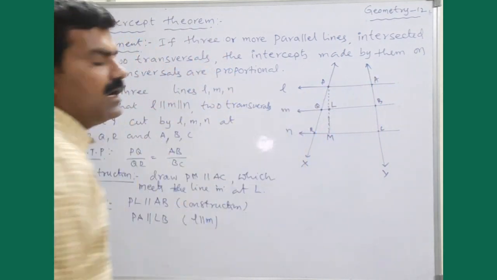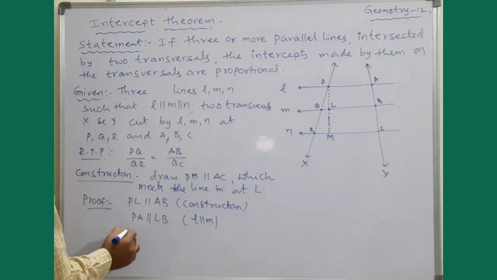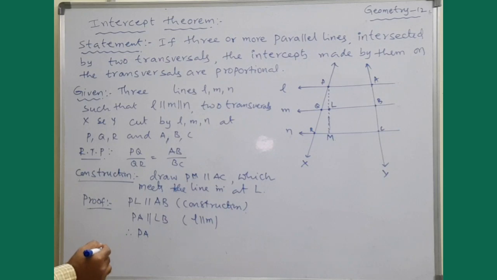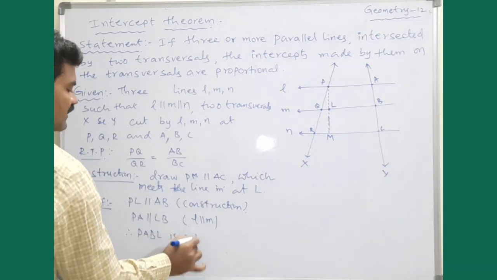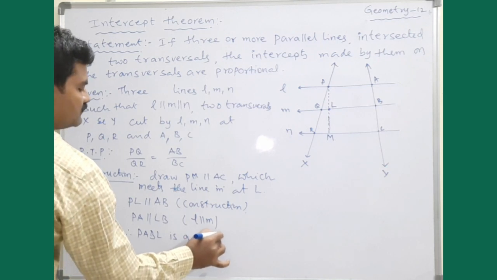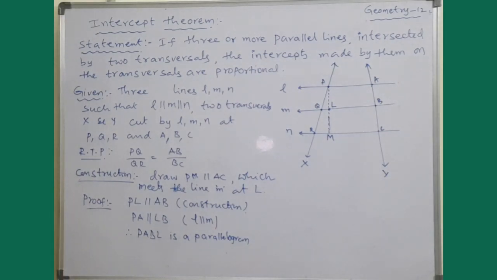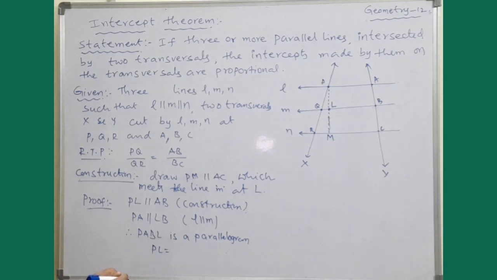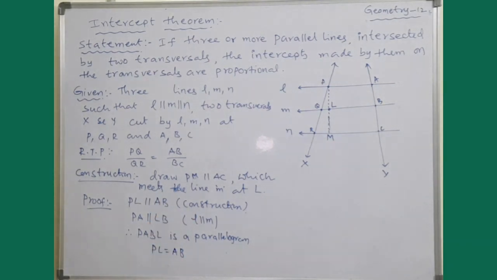Opposite sides are parallel, hence PABL is a parallelogram. When it is a parallelogram, opposite sides are equal. Hence, I can say that PA is equal to AB.